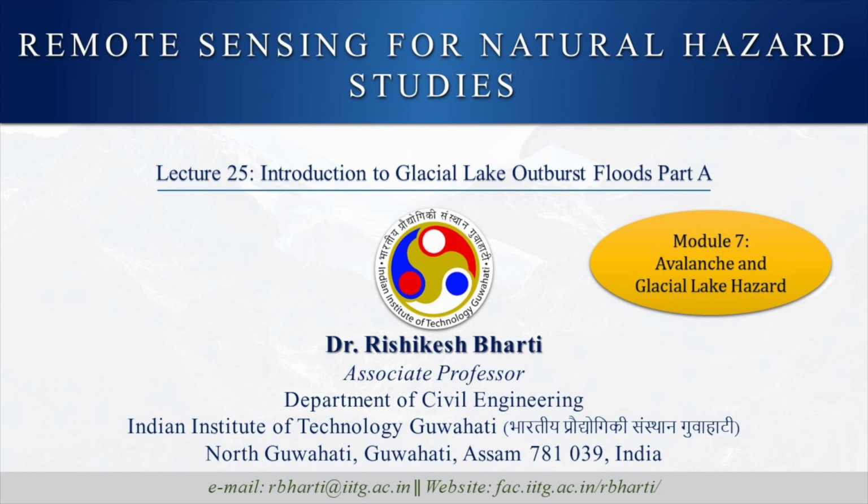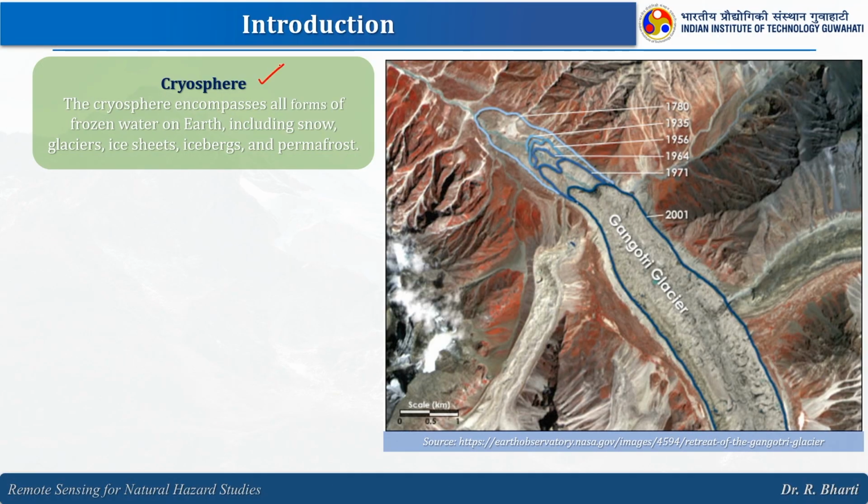So in this lecture we will particularly see what glaciers are, what glacial lakes are, how they form, what the different types of glacial lakes are, and what we mean by GLOF, Glacial Lake Outburst Floods. Right. So, let us start from the beginning, with what we mean by cryosphere, so that in case you have missed the previous lecture, you will be able to follow all the contents of this lecture.